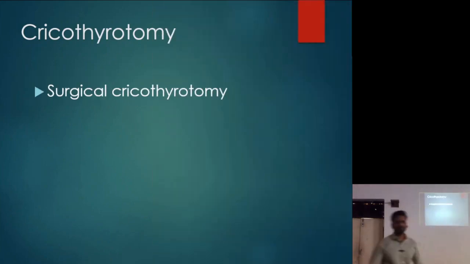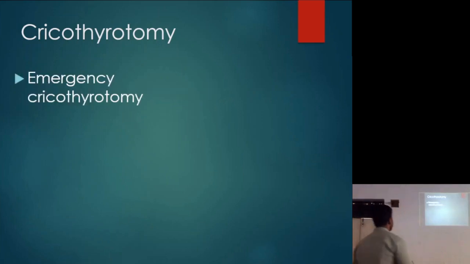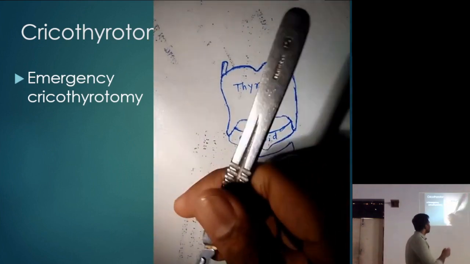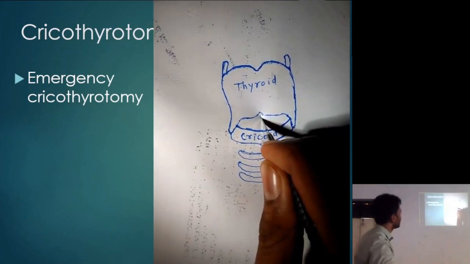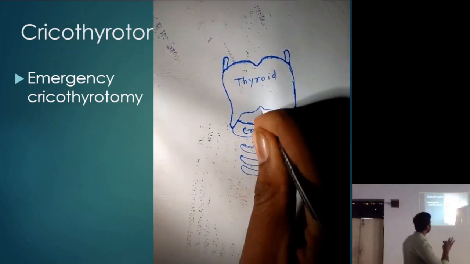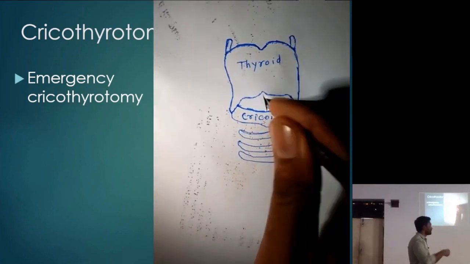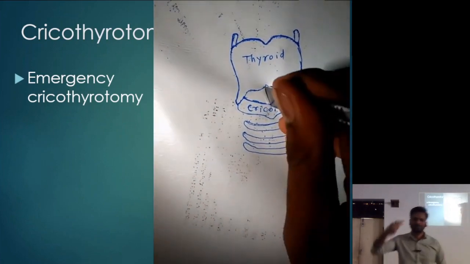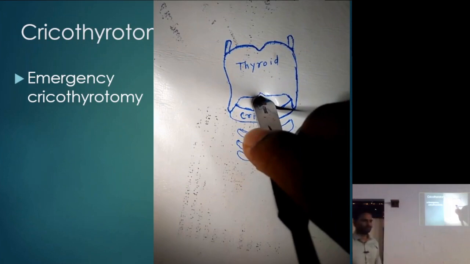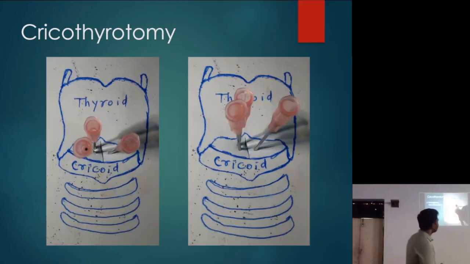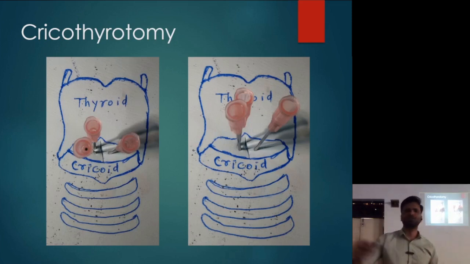So in case you're not able to do that, you don't have all these instruments, then what you can do is you can perform emergency cricothyrotomy, which is use a number 11 blade and give a vertical incision through and through. Now I shot this video many years ago during my PG time, and I've been using it since then. So just give a through and through incision, back side of the blade, insert and rotate. That's it. Okay. If you don't have a blade, you can use 3-4 18 gauge needles and just insert it there. Nothing can be easier than this.